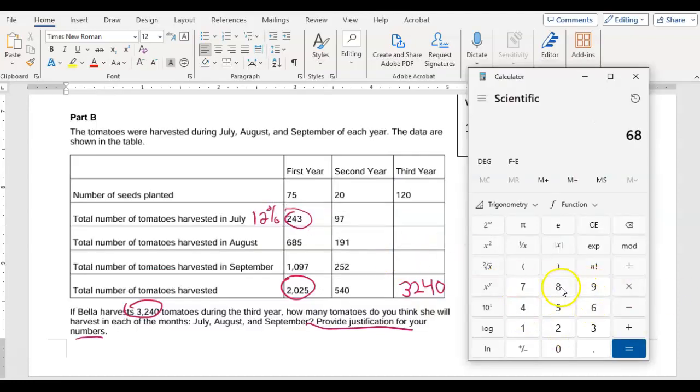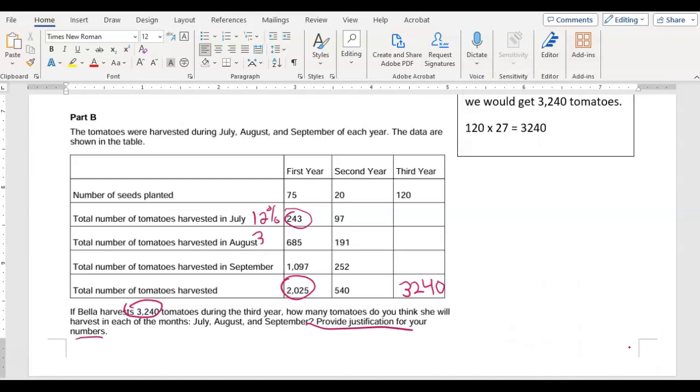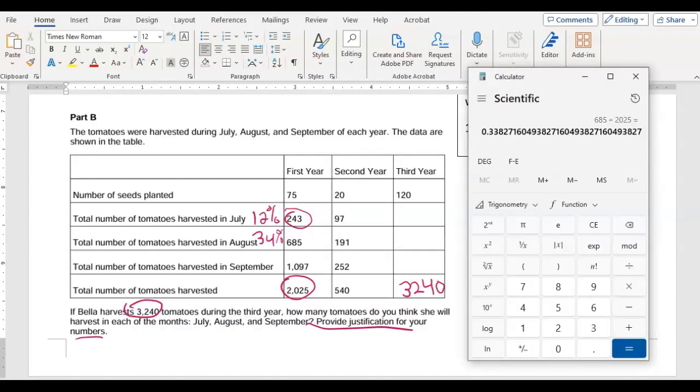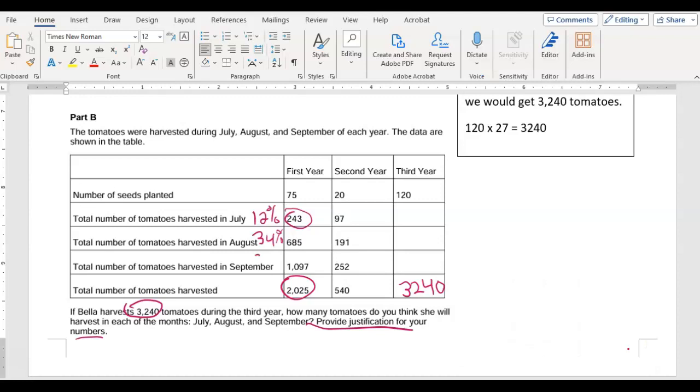And then let's look at 685 divided by 2025, which gives us about 34%. And remember, we want this to equal 100%. So we're assuming that that last bit, 1097 divided by 2025, gives us about 54%, and that will add up to 100%, because then we have 46% plus 54% is 100%. All right, so approximately these percentages.